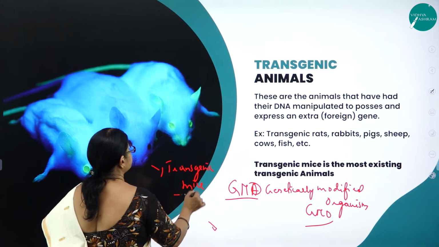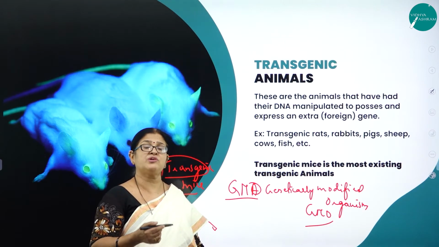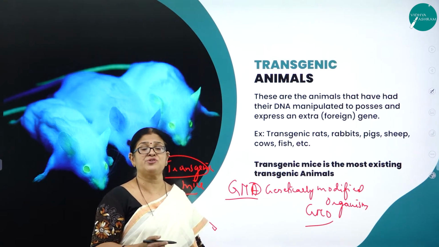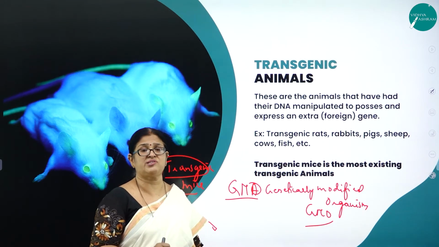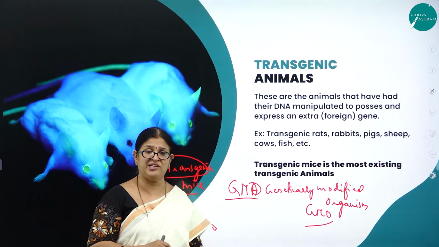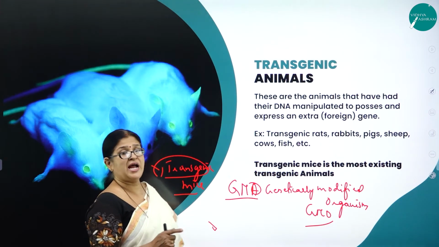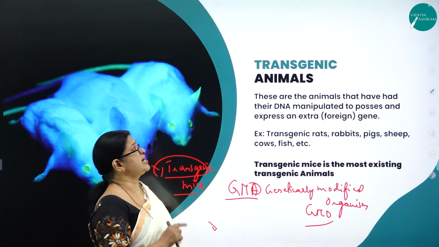What do you mean by transgenic mice? Genetically modified. As I said, what is gene manipulation? What is genetic engineering? Manipulation of genes. You can play with genes. You can alter the gene structure to get your desired gene. So that is what has been done in the field of biotechnology, and one such application is the transgenic animals.